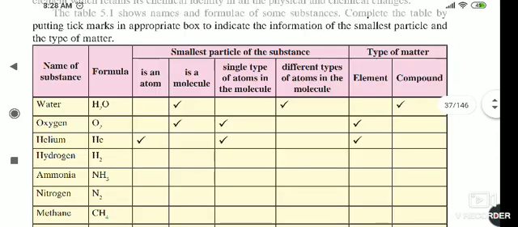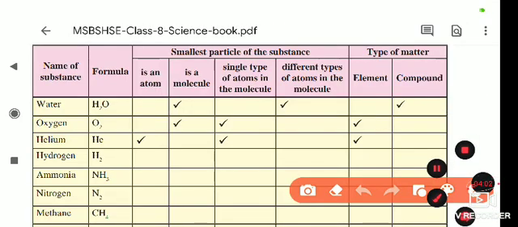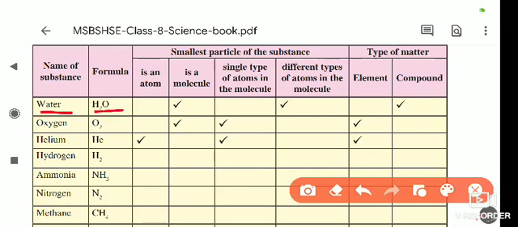Now the first is the water molecule. What is the formula of water? The formula of water is H2O. So H2O, is it an atom? No, an atom shows only one kind of substance. So it is not an atom, and the box is left empty here. Now, is it a molecule? Yes, it is a molecule.